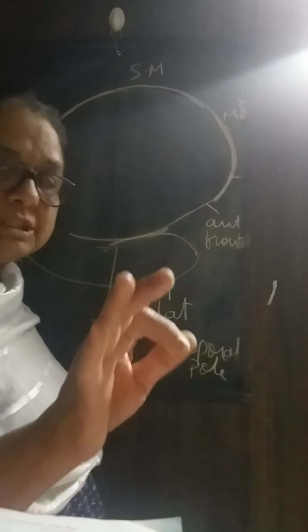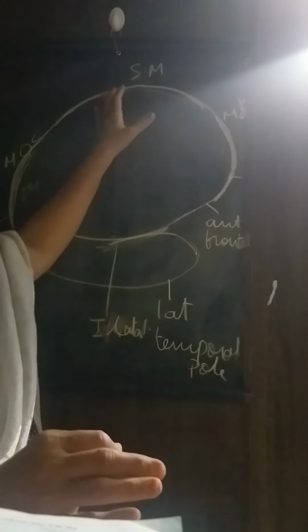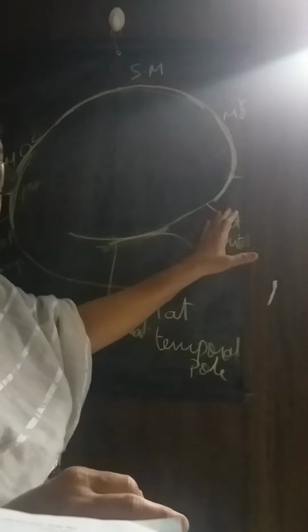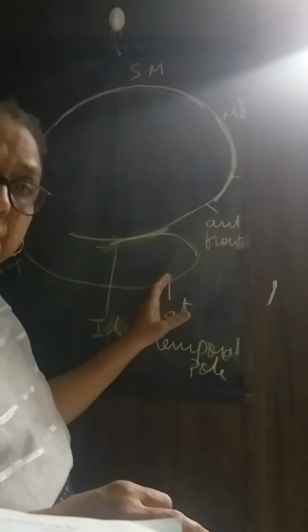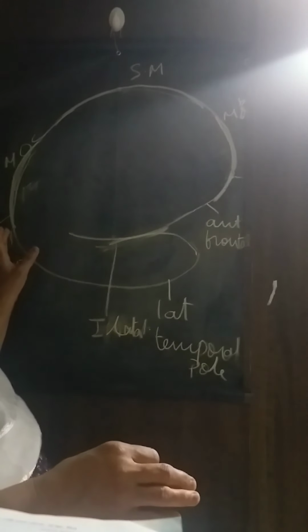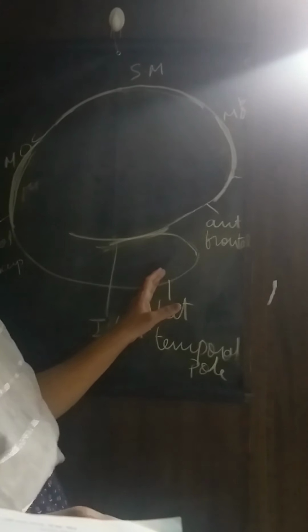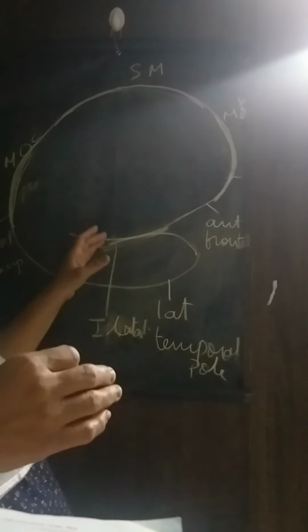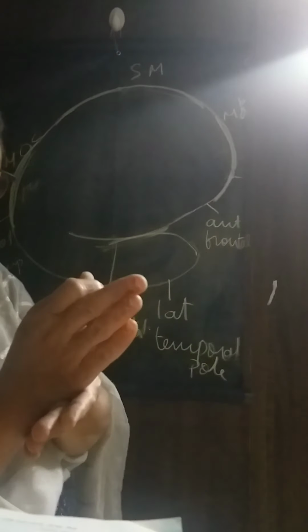So by now, you must have understood the poles, the surfaces, and the borders. The three poles are the frontal pole, the occipital pole, and the temporal pole. Frontal pole in the anterior part, occipital pole in the posterior part, and temporal pole in the lateral part. Then the three surfaces are the superolateral surface, the medial surface, and the inferior surface.